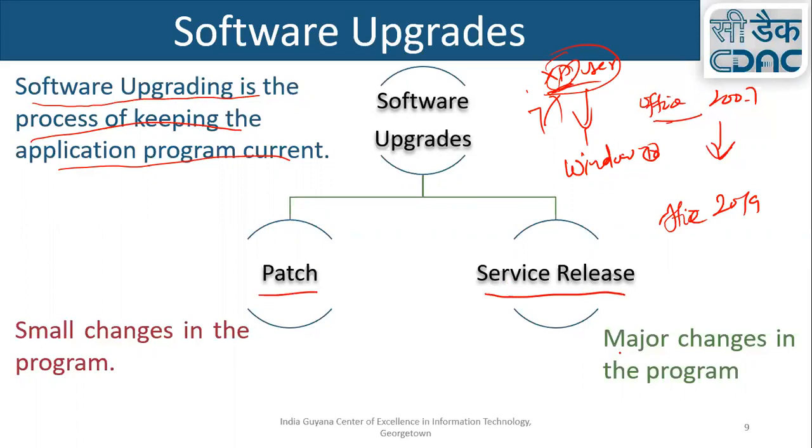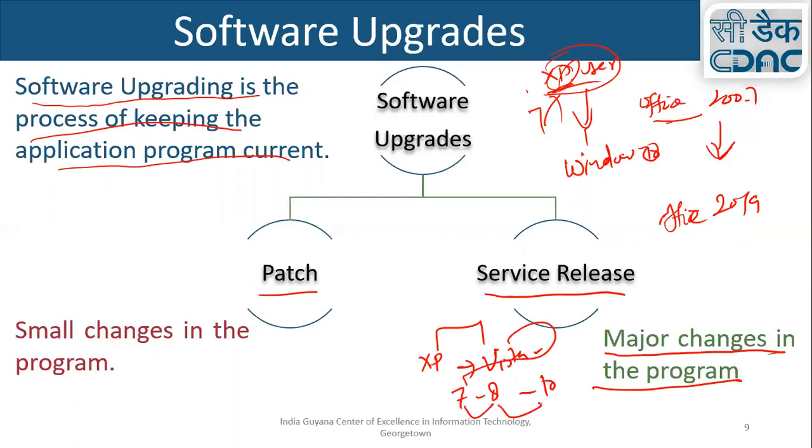What is a service release? It's a major change in the program, like XP to Vista, then Windows 7, then Windows 8, and then Windows 10. So these are some major changes, 7 to 8, 8 to 10. Similarly in Office, 7 to 10 to 13 to 19. So these are some major changes that happen. So these are service releases.